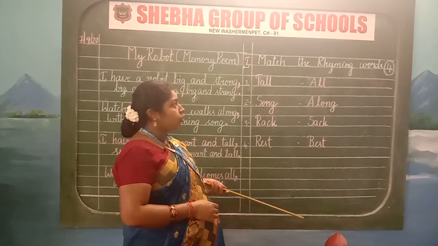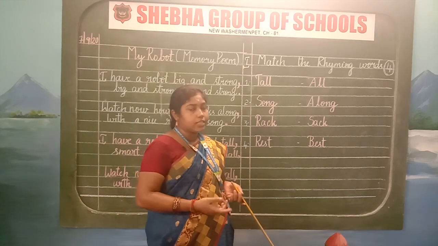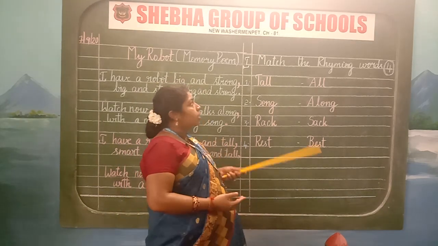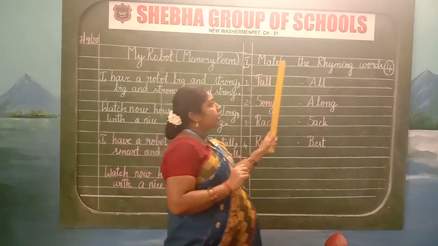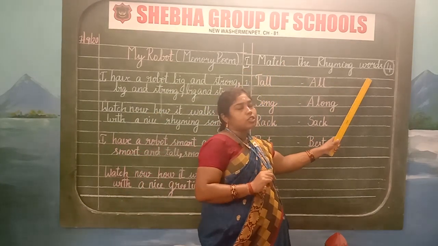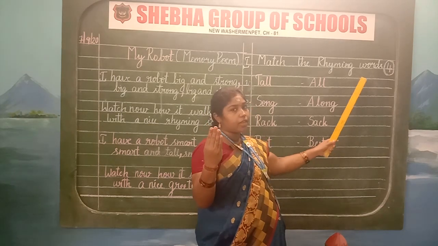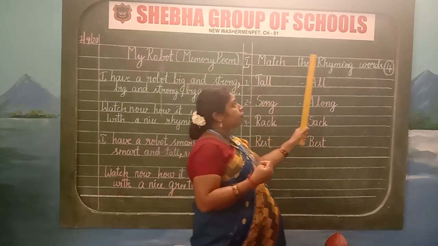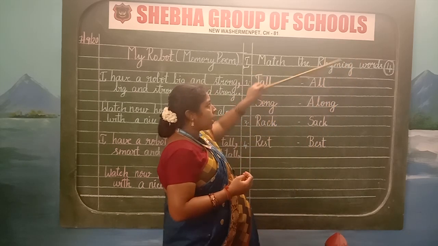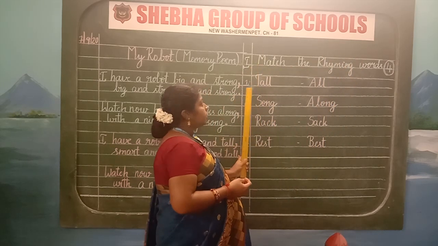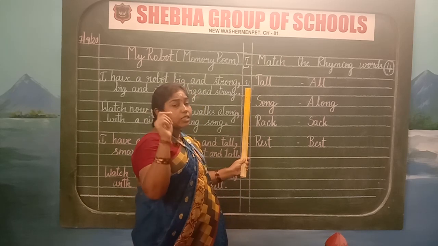Students, now we are going to write the rhyming words. Take a fresh page. In the margin side, write the Roman number as 1. Match the rhyming words. So we are going to write 4 rhyming words today, children. Give a finger gap and write. After writing this, leave one line. And in the margin, continue writing the serial numbers from 1.